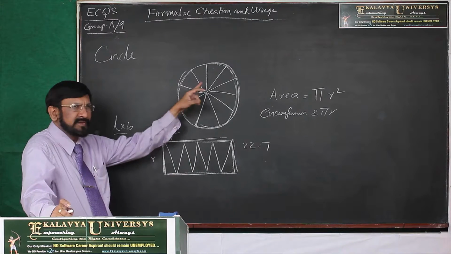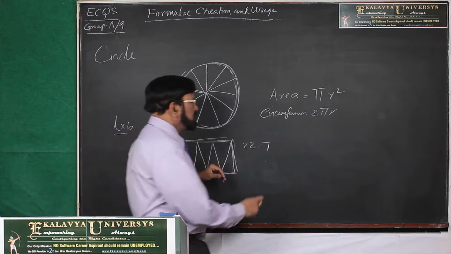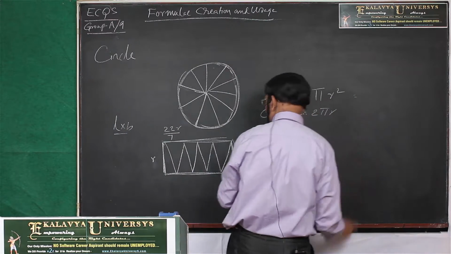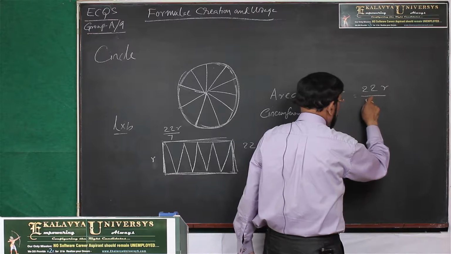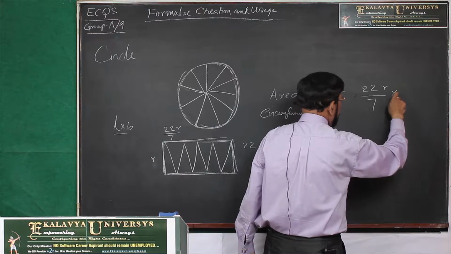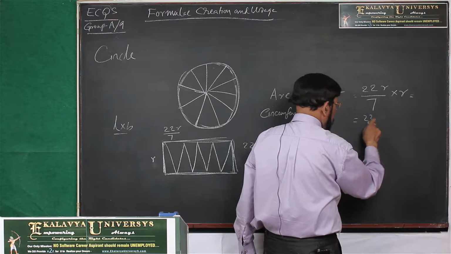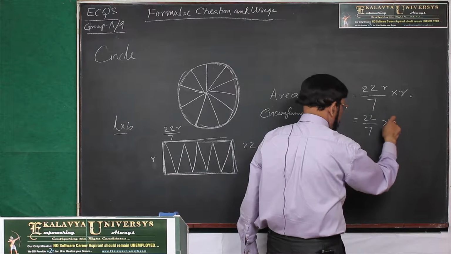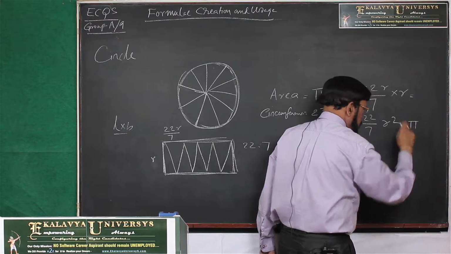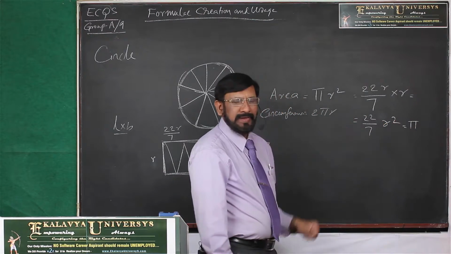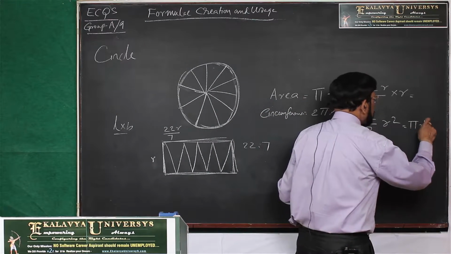Area of the rectangle is equal to area of the circle. Now area of the circle, how can you write? 22R by 7 into R, that is 22 by 7 R square. 22 by 7 is called pi. One symbol is created, pi symbol, and pi R square.